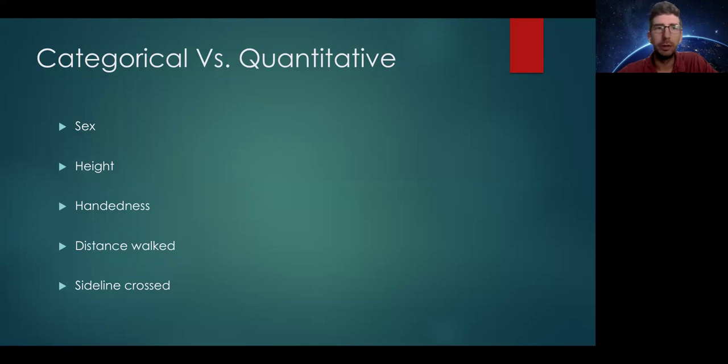So sex is going to be a categorical variable, right? There's no units associated with this, right? There's a finite number of categories that sex can fall into, right? Male or female.